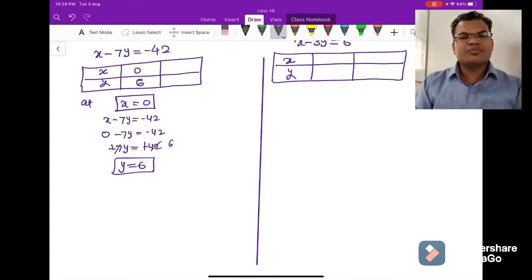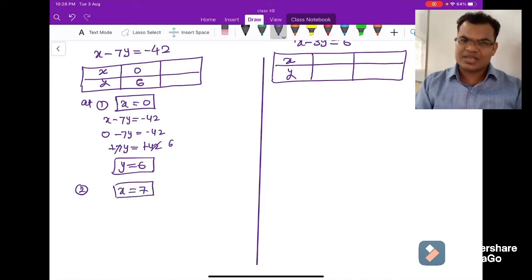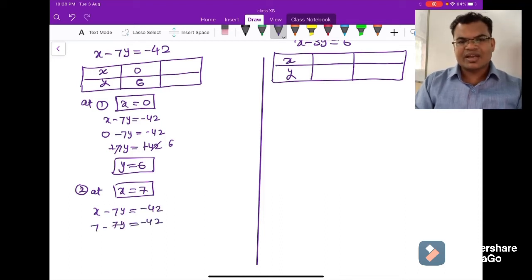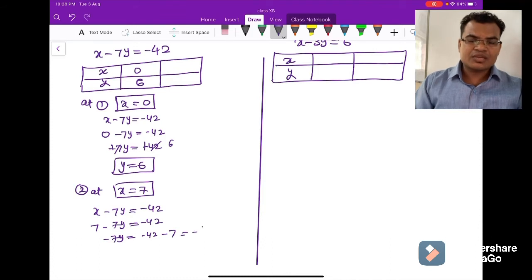Okay, now come to the next one. You can take any random value. This time I'm taking x equals 7. So put x equals 7 in the equation x minus 7y equals minus 42. Now x is 7, so 7 minus 7y equals minus 42. This 7 will go to the right hand side, so minus 7y equals minus 42 minus 7, and minus 42 minus 7 is minus 49. So minus 7y is equal to minus 49.